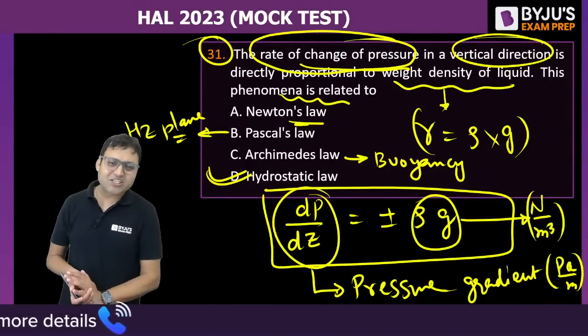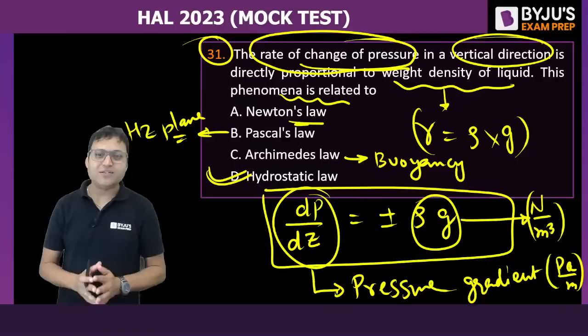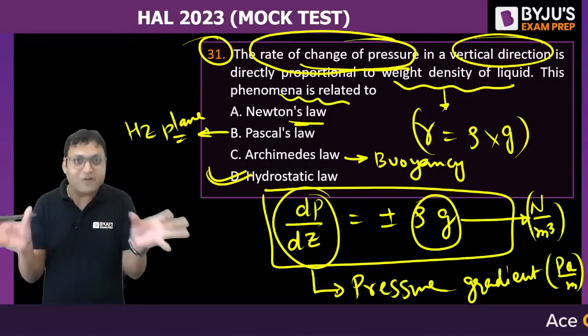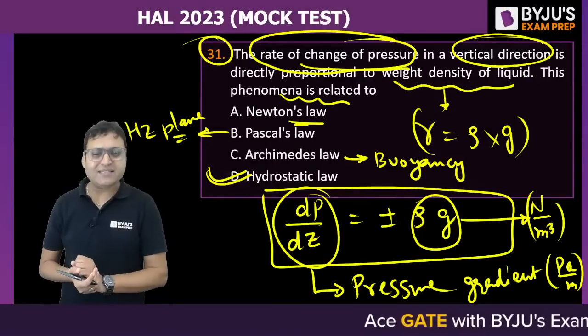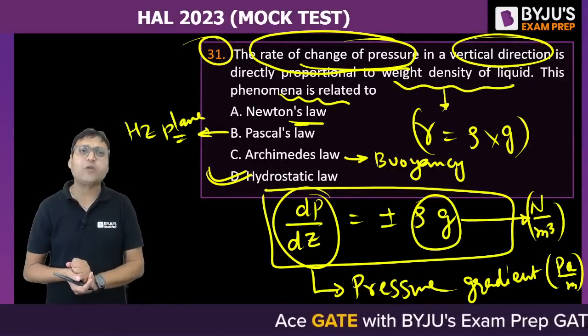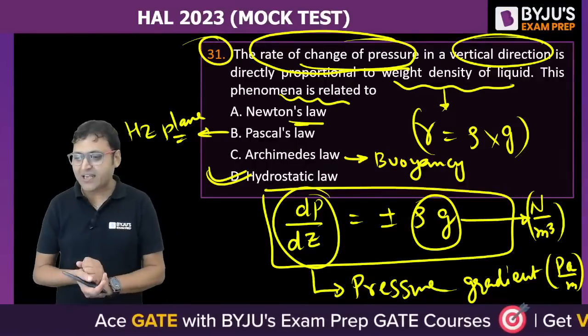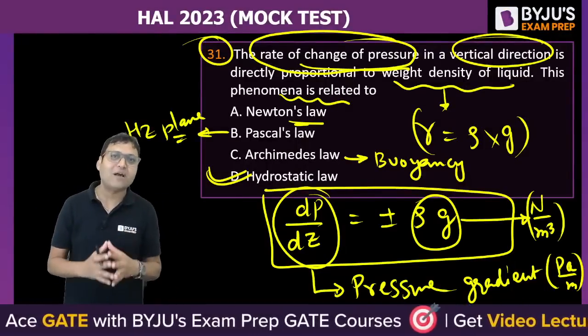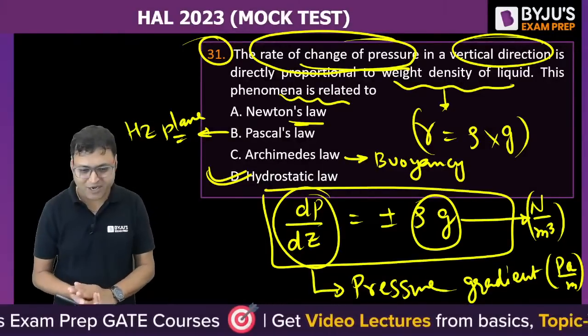What is the dimensional formula? These types of questions are asked actually. That is why I am covering more types of questions from a single question. What is the dimensional formula for pressure gradient? I'm not asking about the pressure. My question is to find the dimensional formula for the pressure gradient. Yes, let me know quickly.